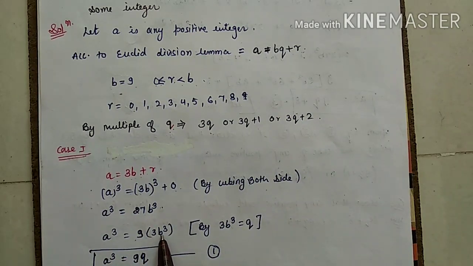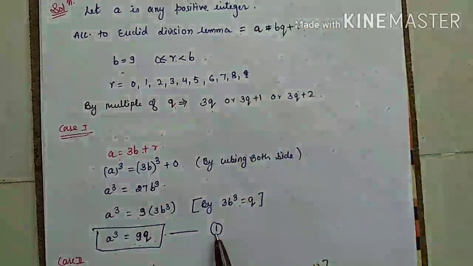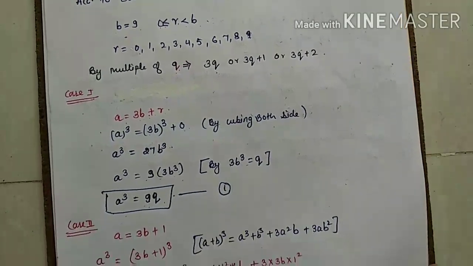What remains? 3b's cube in the bracket, and I am assuming it as a cube. So a cube equals 9q. Are you getting it? We got our answer by cubing. We are getting 9q. We have solved the first term. Assume this is your first equation. Now come to the next.